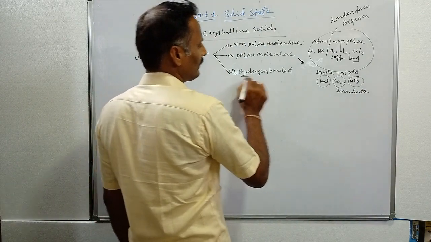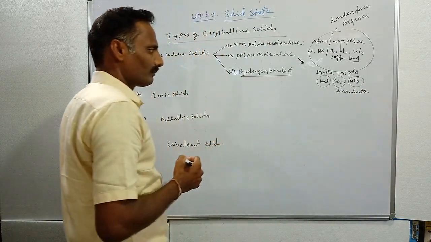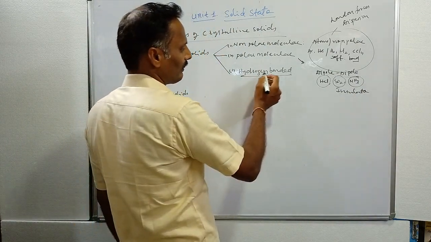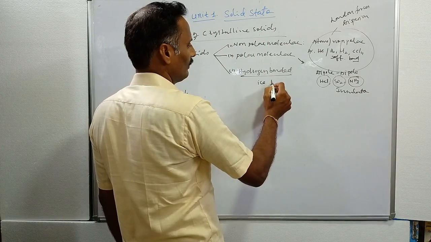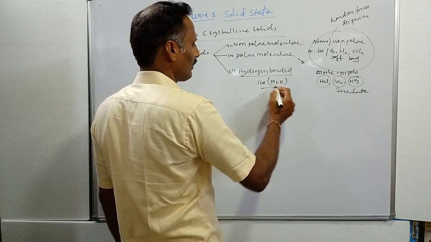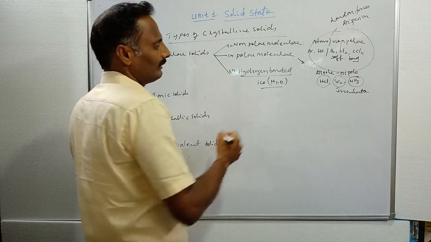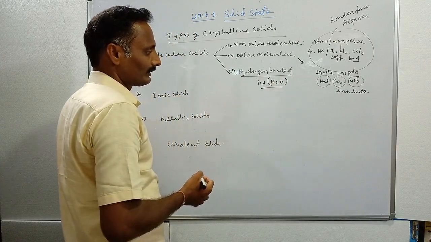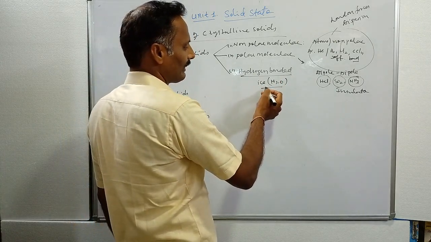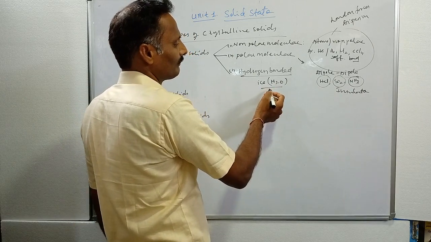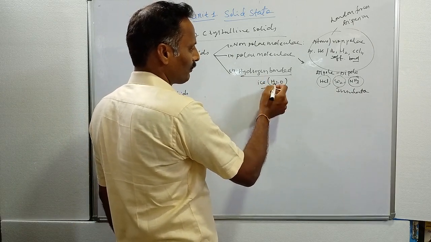Then the third one is called hydrogen bonded molecular solids. The best example is ice, water in the form of ice. In the solid state, ice contains hydrogen bonds, which is why it is the best example of a hydrogen bonded solid.